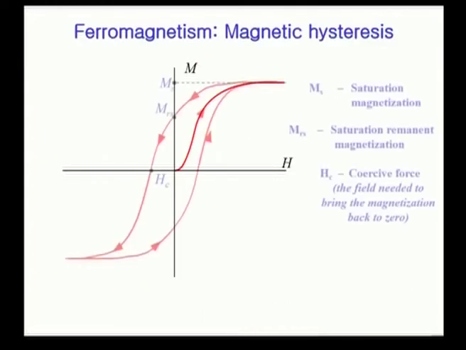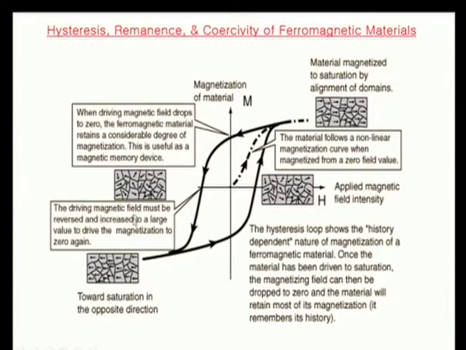Now, this gives some behavior of how this curve is traced out. Initially the curve starts here at 0 and goes like this, then it comes back here, then after reversal of the field, it goes like this and so on. The maximum saturation is MS here. The same characteristics are explained here, and it tells how the spin domains are changing in magnitude and direction.